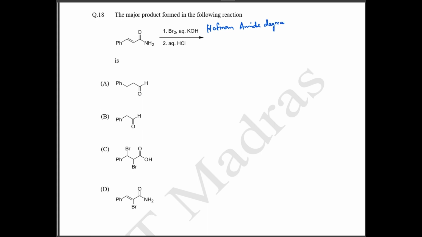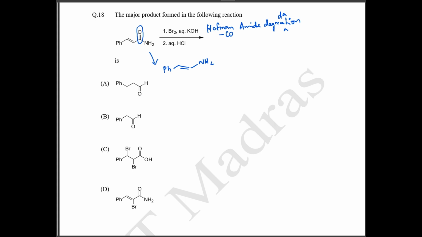So whenever you have an amide group and then there is your Br and KOH, this is going to be your Hoffman amide degradation. Okay. So in Hoffman degradation, wherever you have your amide group, that is the CO group, you have to literally remove the carbon monoxide group. So if you remove only the carbonyl group, what happens? This is first going to form your amine group. So your amine group will be formed like this, NH2. An amine group will form like this.